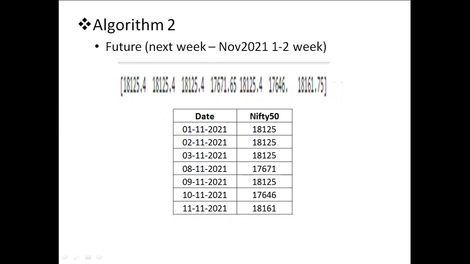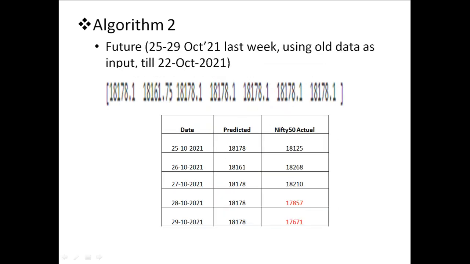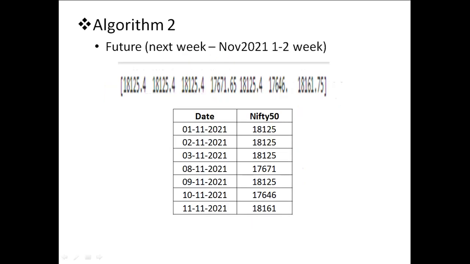And even this algorithm is not giving exact values, but we still try to predict the future, like November first week values, using this particular algorithm. As per this algorithm, by the first week of November it will be 18125, and then there might be some consolidation and some drop, and then again it will go up and down and up. That is what this algorithm is predicting.